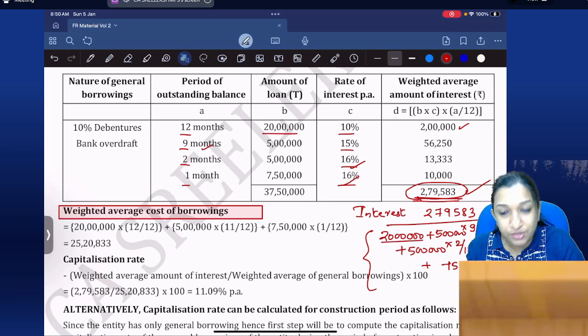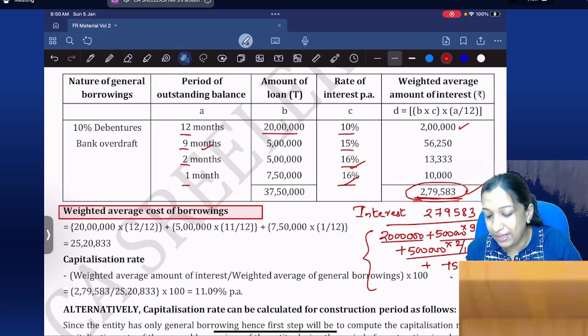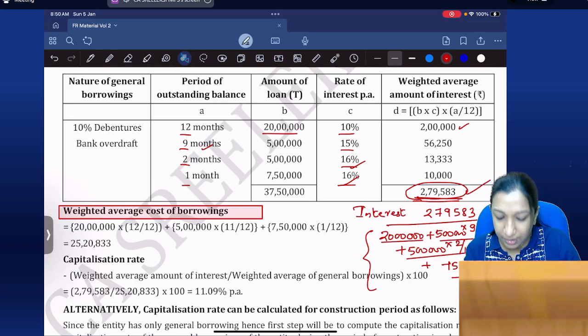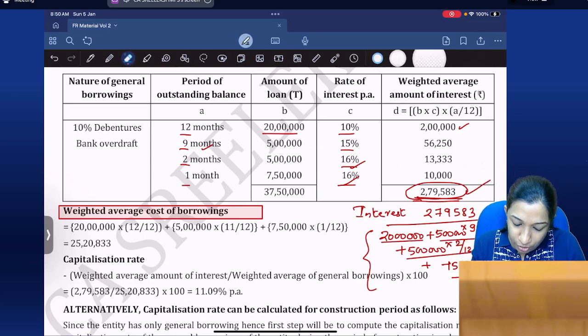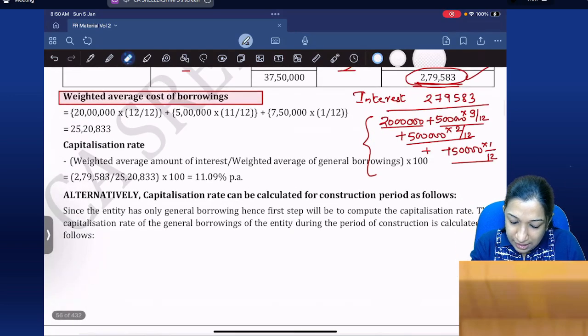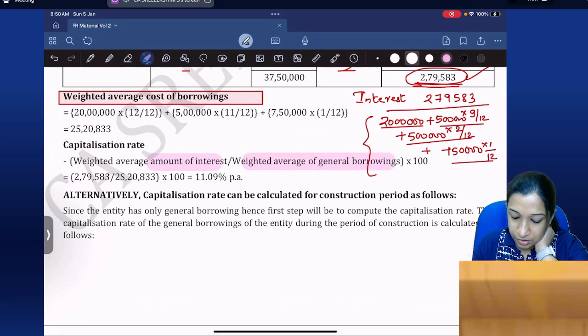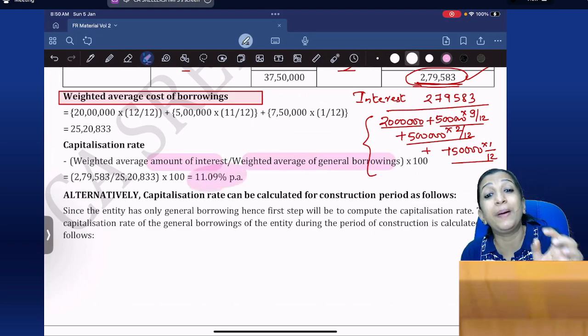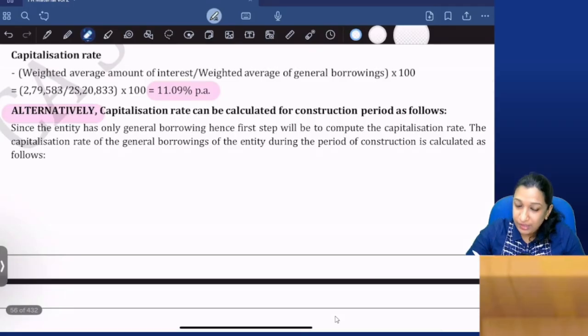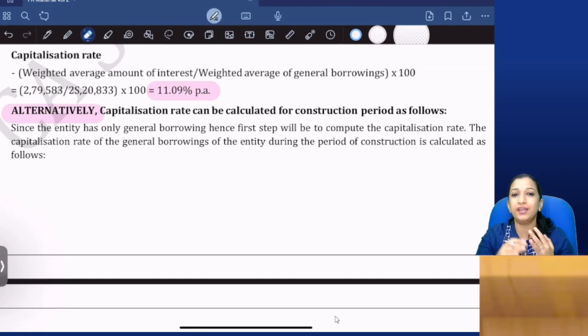Instead of weighted average borrowings, we need to calculate. So 20 lakhs whole year, 5 lakhs into 9 by 12, 5 lakhs into 2 by 12 and 7 lakh 50,000 into 1 by 12. So weighted average borrowing cost is equal to weighted average interest divided by weighted average borrowings. So 11.09% per annum.